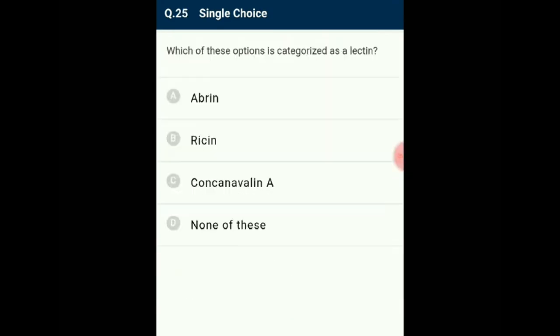Question number 25. Which of these options is categorized as a lectin? Lectins are proteins which bind to carbohydrates. Abrin is a toxin obtained from Abrus precatorius and ricin is a toxin obtained from the castor oil plant Ricinus communis. Concanavalin A is a lectin extracted from the jack bean, Canavalia ensiformis. So the answer for this question is option C.